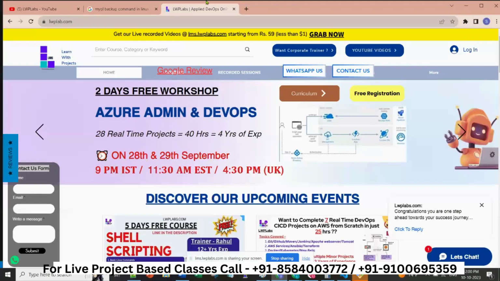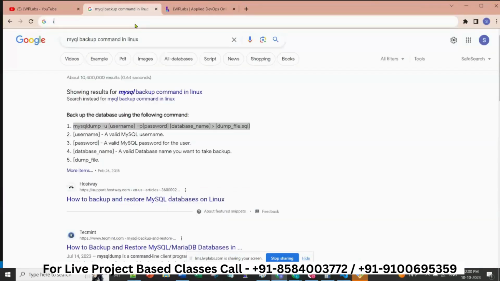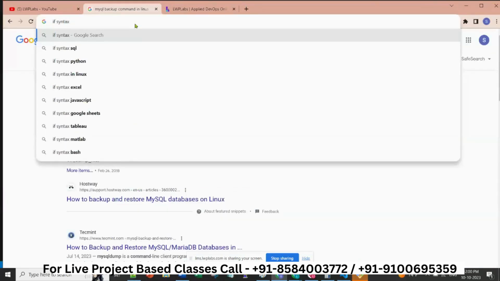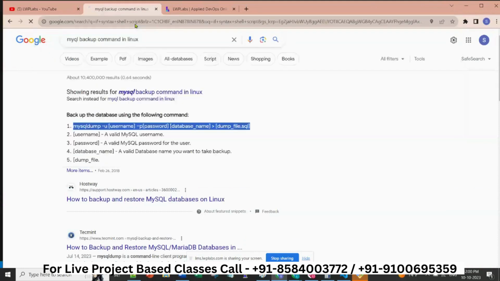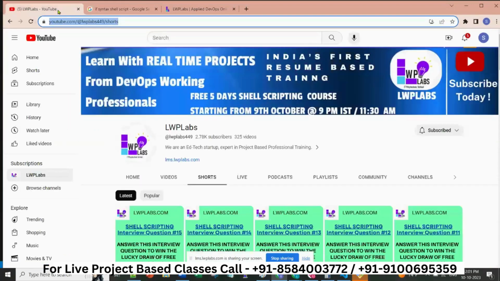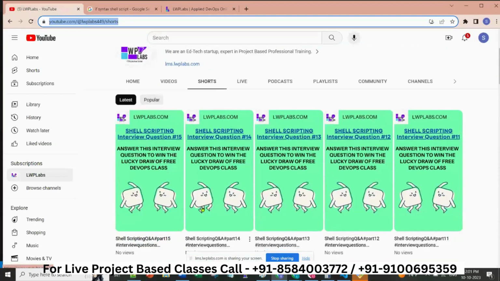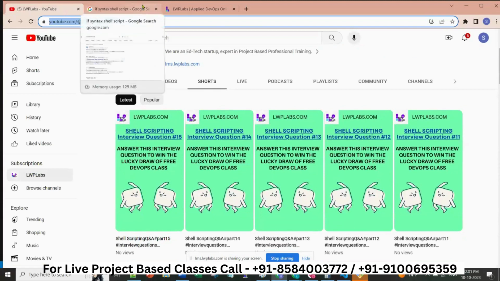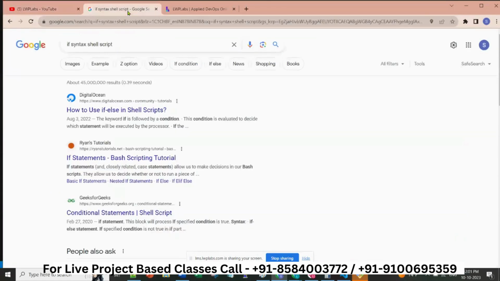Obviously, again, as I told you, Google the syntax for shell script. I don't want to handicap you by giving one document and all. I am trying to explain how you can use Google, and that is the whole purpose here. We have not given answers. We want you to explore. These are not easy questions. When you go and read, you will understand these are difficult questions. Try to answer them. So you will have to do Googling.